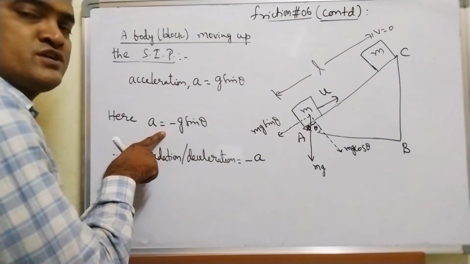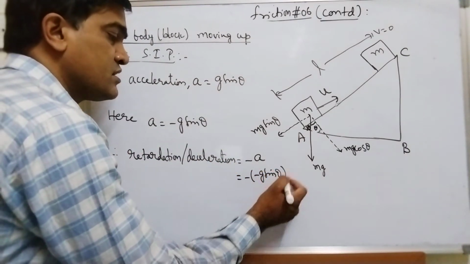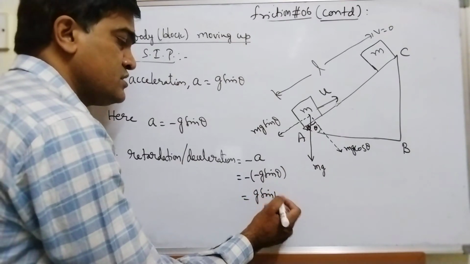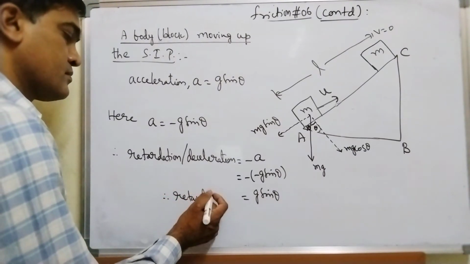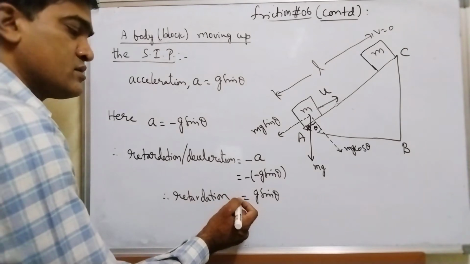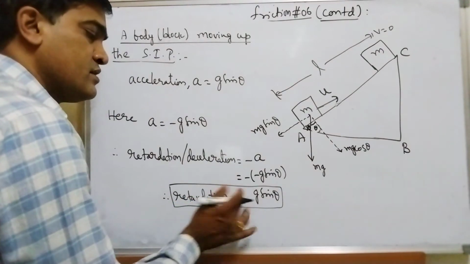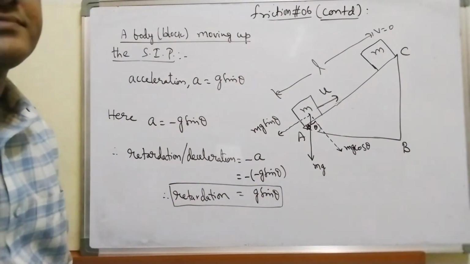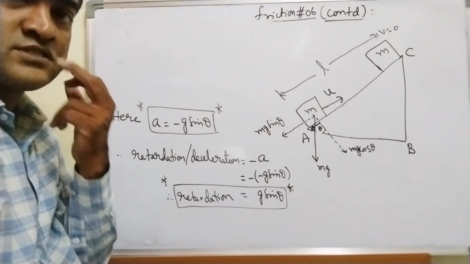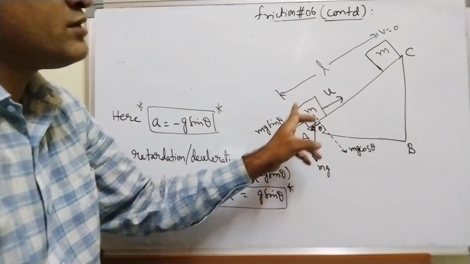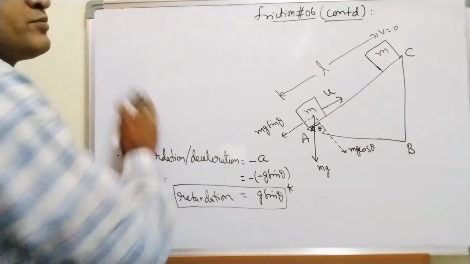But what is the value of acceleration? Minus g sin theta. So minus of minus g sin theta comes out to be g sin theta. So retardation or deceleration formula is simply g sin theta. Fine? Now let me discuss what is the distance traveled by the block when it is moving up the smooth incline. Let me put the side heading.